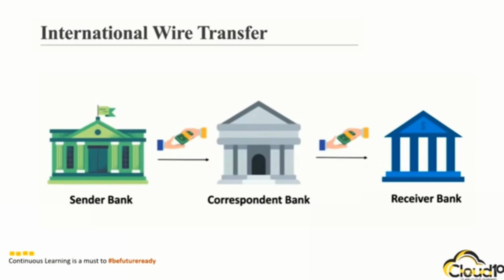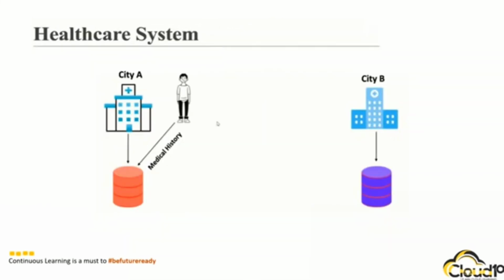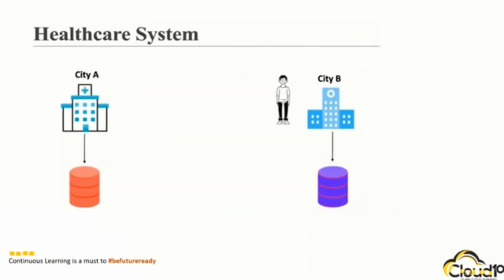Now, let's understand how blockchain can be helpful in the case of healthcare systems. We have hospitals across different cities and each hospital stores the patient's information in its own local database. So, in case a patient moves from city A to city B, then the city B hospital will not have that patient's past records, as they are in a different city as well as in a different hospital. So, what's the solution in this case?